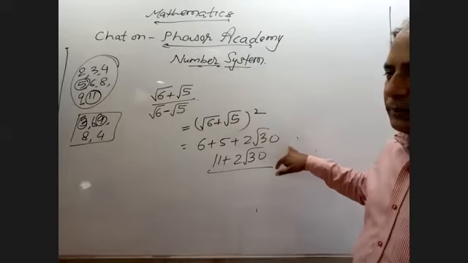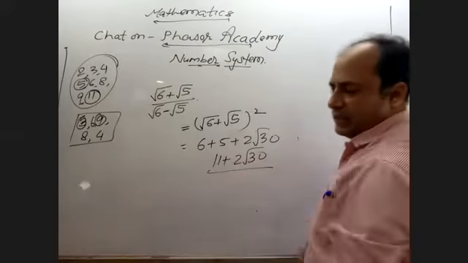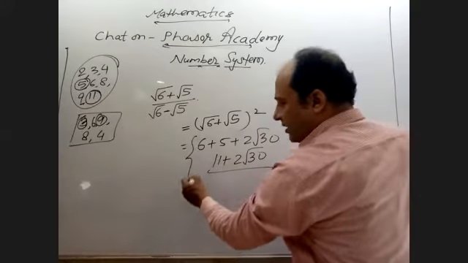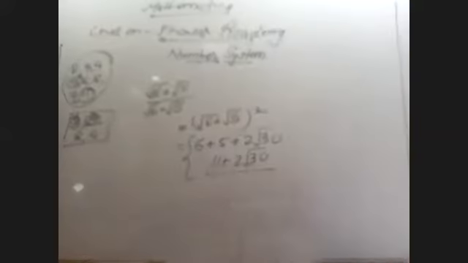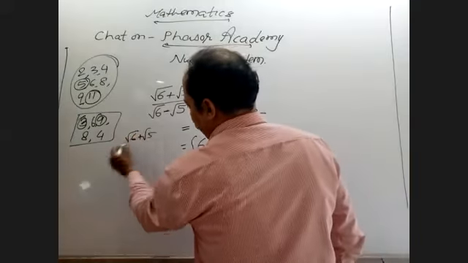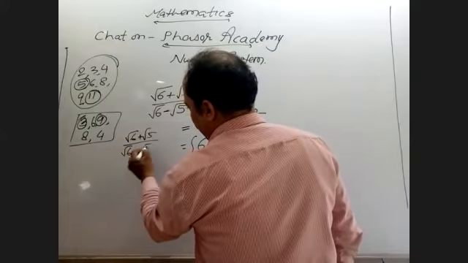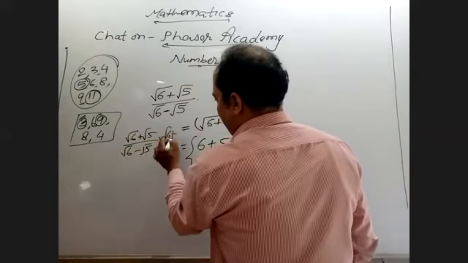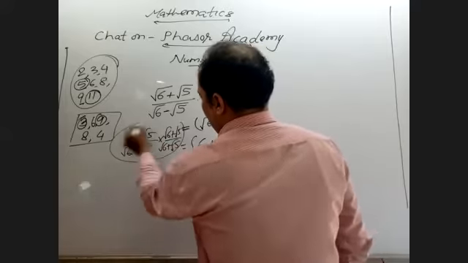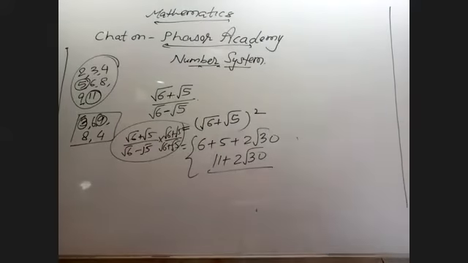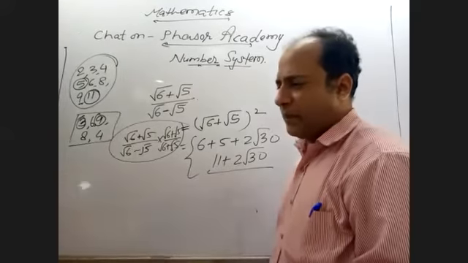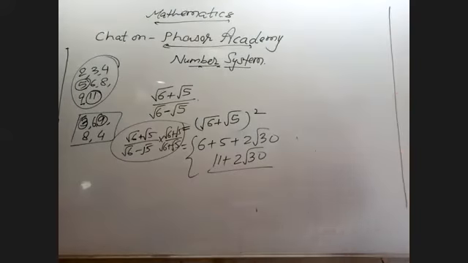So 2 root 30. That much explanation is not possible within a short time. So at least these 3 steps you have to do in your form. No need to show root 6 plus root 5 upon root 6 minus root 5 into root 6 plus root 5 upon root 6 plus root 5. No, not at all. Because you are not going to appear for a subjective exam. There is an objective exam. So in an objective exam, options are there.